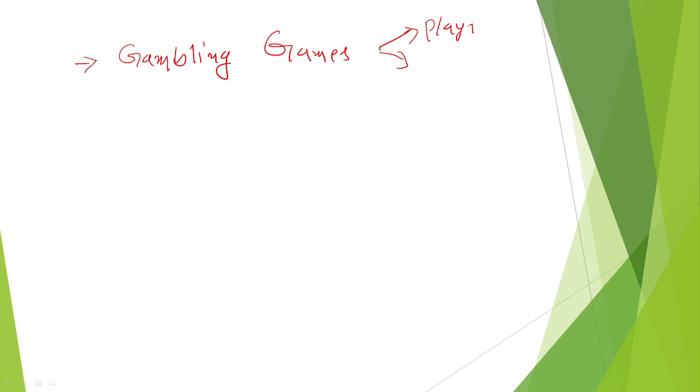So it is very important to calculate and expect something in card games. Not only gambling games, if you go for cricket, we can find who will win and who will lose. It is only an expectation.